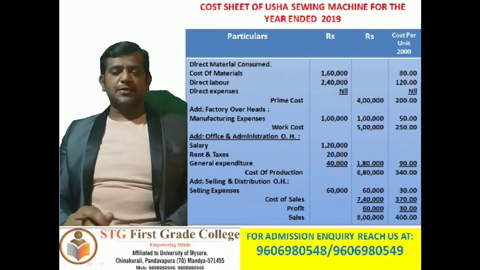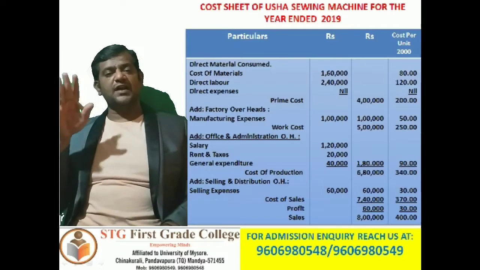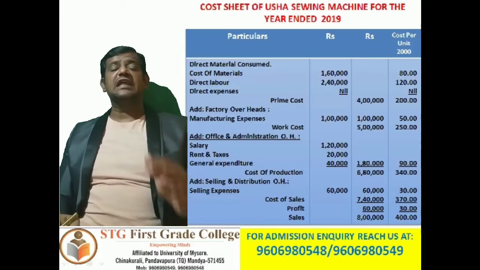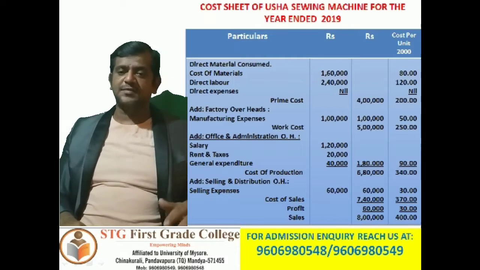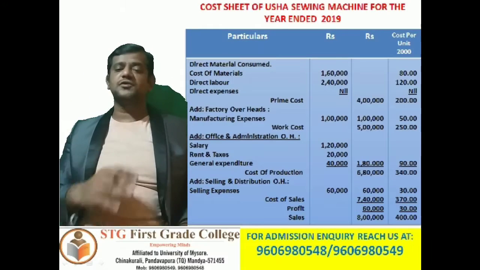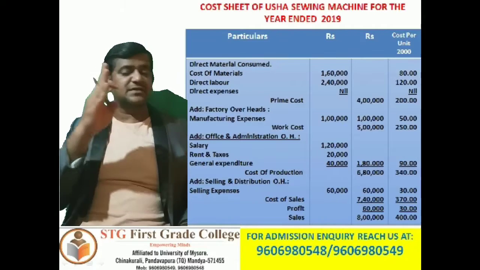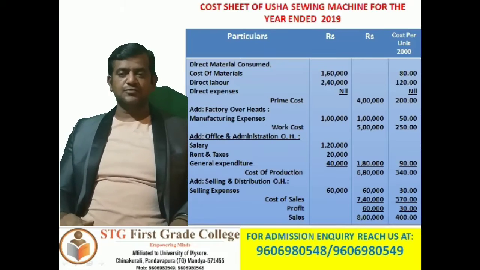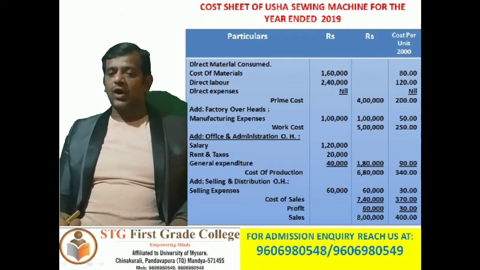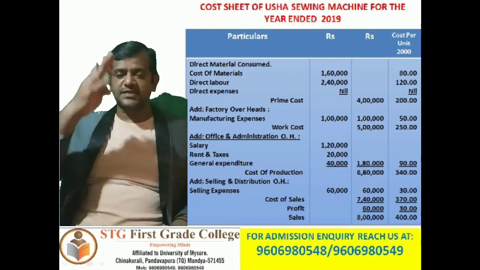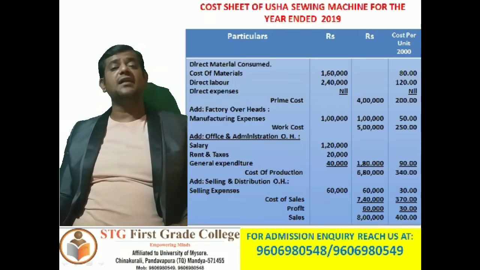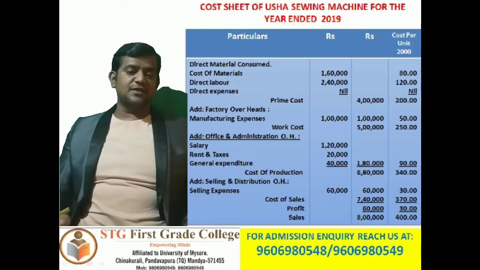Then direct labor is also 2,40,000 divided by 2,000, 120 rupees. Then direct expenses nil in the amount column, and the per unit column is also nil. So when you add, you are going to get a prime cost of 4 lakh rupees in the middle column. Prime cost 4 lakh divided by 2,000, you are going to get 200 rupees cost per unit. Next, to identify work cost, we are supposed to add factory overheads.